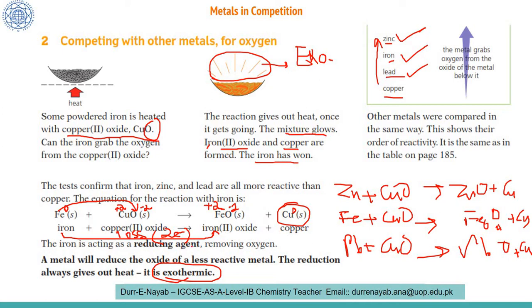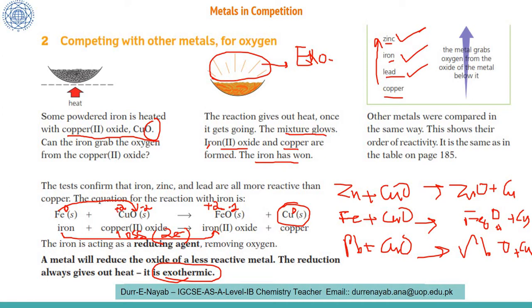We were discussing this reaction in which we are basically doing a reaction of two metals, one of iron and second of copper, with oxygen. We are competing these two metals with oxygen. What we found is that iron here is acting as a reducing agent. A reducing agent is an agent which helps in providing electrons to the copper.